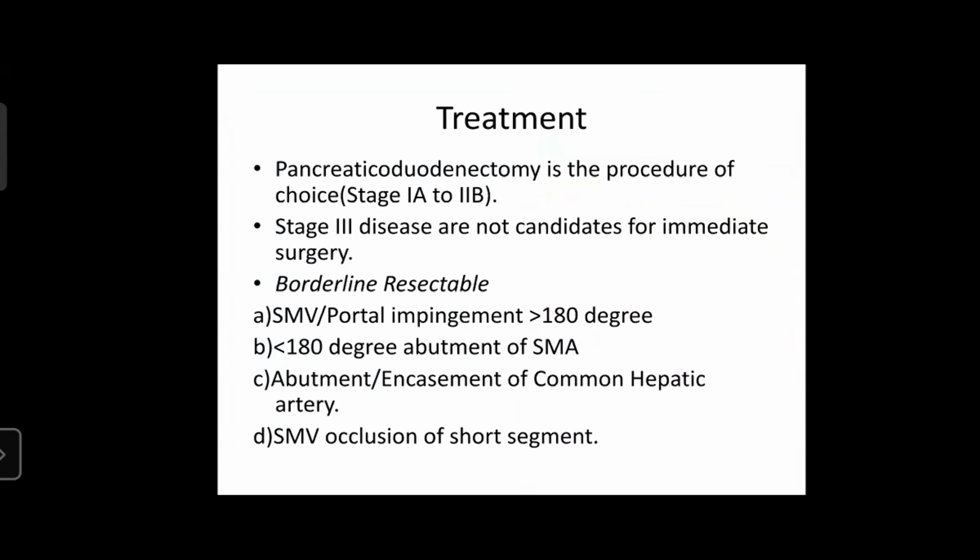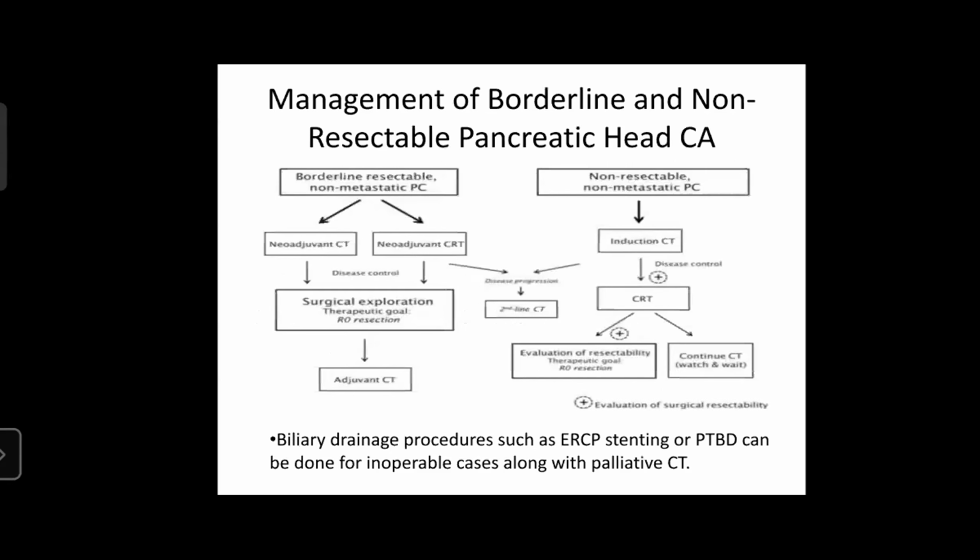Some patients are to be classified as borderline resectable, and the criteria for a borderline resectable lesion are SMV or portal impingement of more than 180 degrees, less than 180 degrees abutment of the superior mesenteric artery, abutment or encasement of the common hepatic artery, and a short segment occlusion of the superior mesenteric vein.